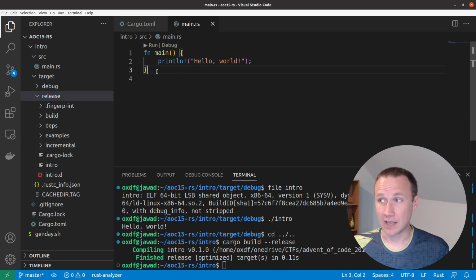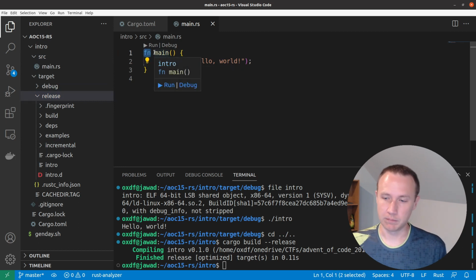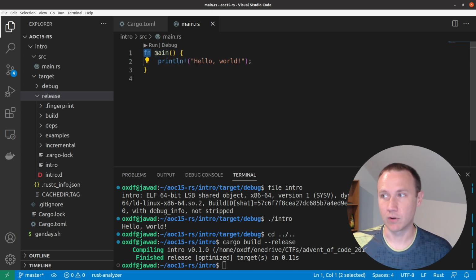With that, let's take a look at the actual code itself. In Rust, a function starts with fn. That's how I define a function. And every project is going to have a main function as the entry point. So that's what we have here. Now this main function literally has one line in it, this print line. And this is actually a macro.